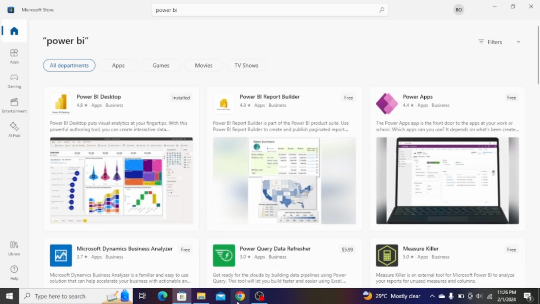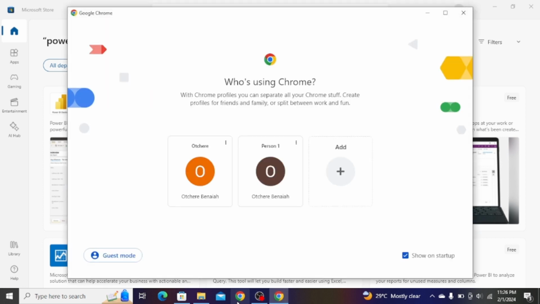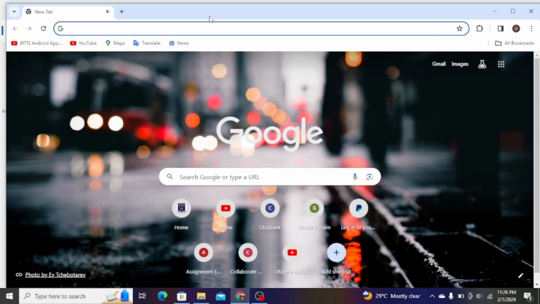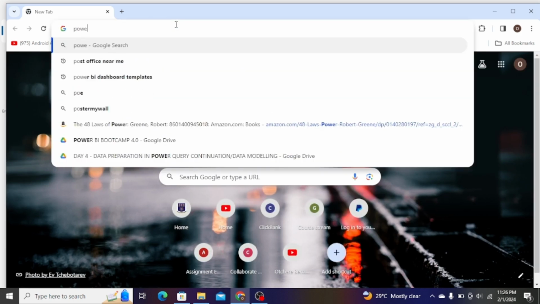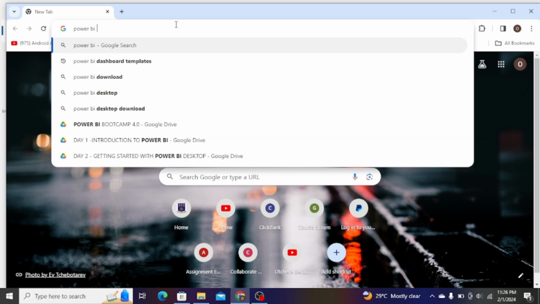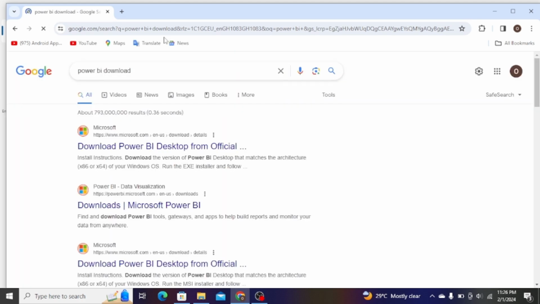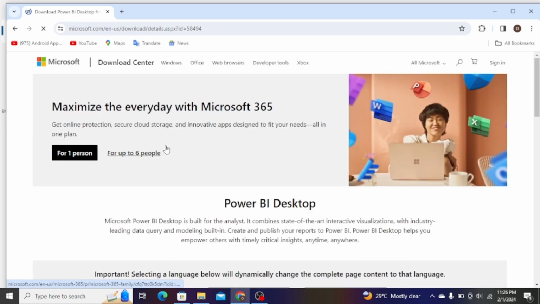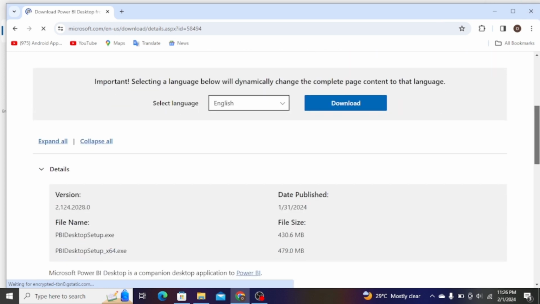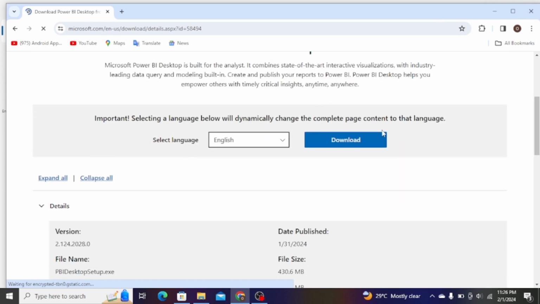And the other way to do this is to open your favorite browser. When you open your favorite browser, what do you do? You search for Power BI download. As you can see here, you pick the first one, Power BI Desktop Official. So what do you do? You scroll. Importantly, you can save it and you also click on download. That's all. So, as easy as it gets, innit?